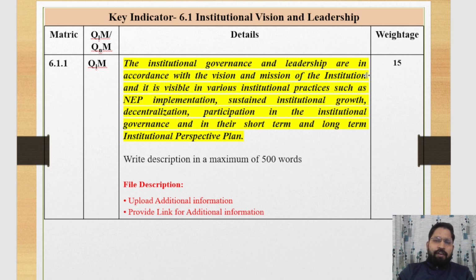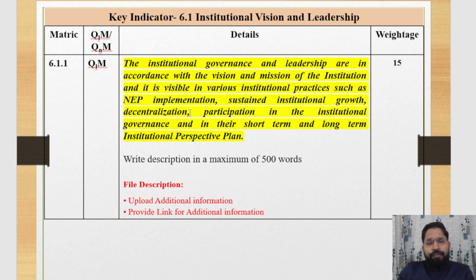And for supporting document, we can add governing minute of meeting of governing council, or we can also attach organizational chart as leadership. And it is visible in various institutional practices such as NEP implementation. You can also explain what the institute has followed to implement NEP, and sustain institutional growth, decentralization.